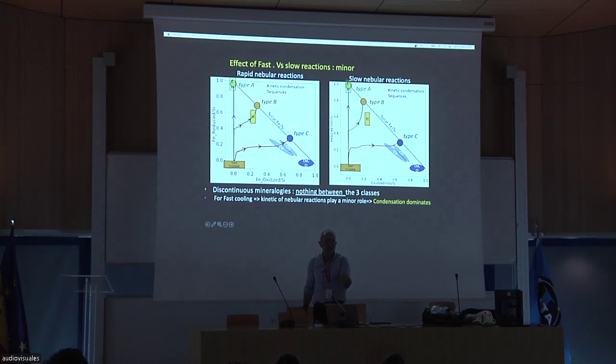Iron is bound to sulfur, and calcium, which condenses at very high temperature, around 2000 Kelvin, is also bound to sulfur, though sulfur is a moderately volatile element. In our calculation, we found that you can trap sulfur in calcium and in iron when you condense rapidly.